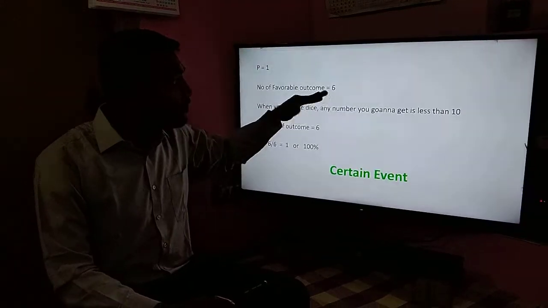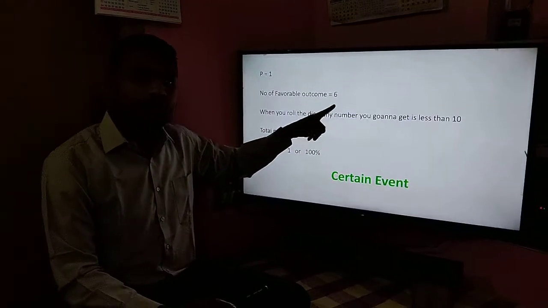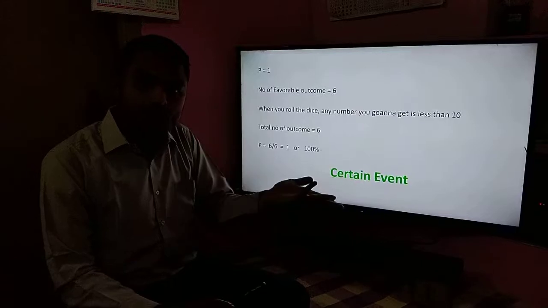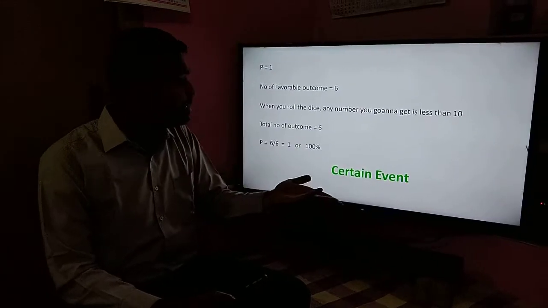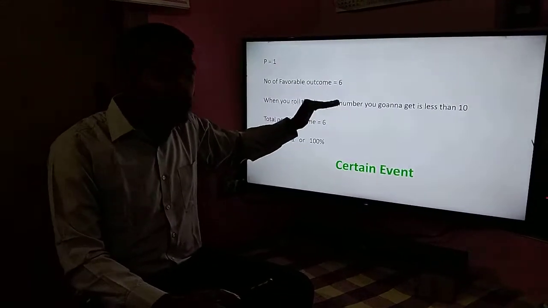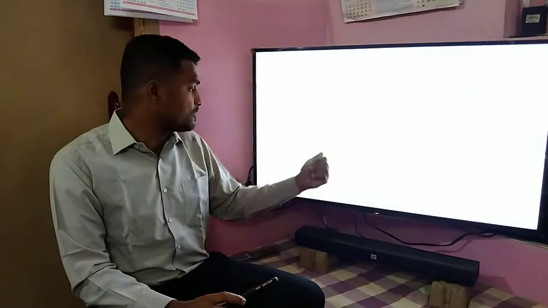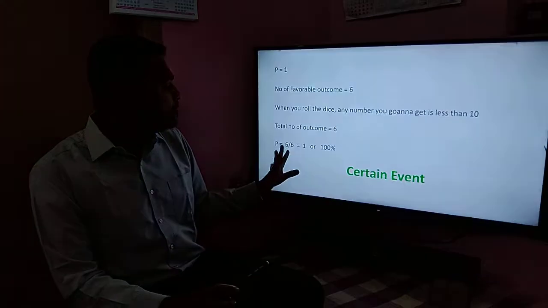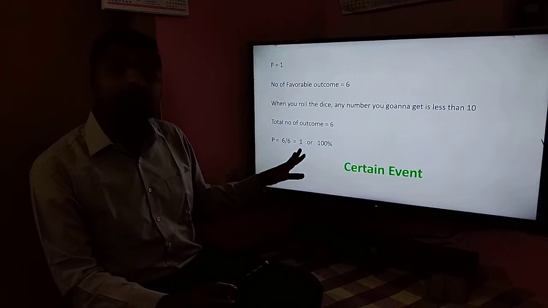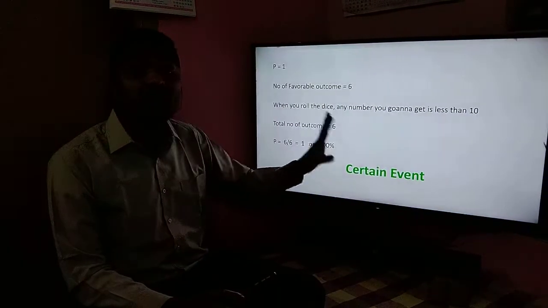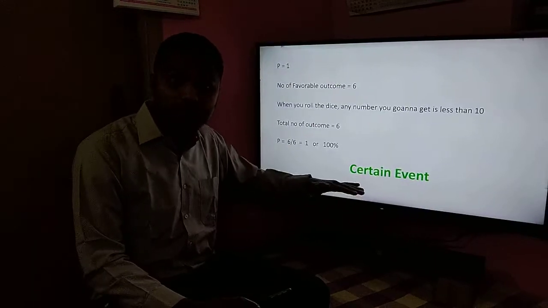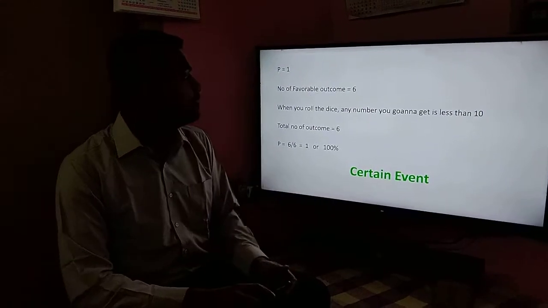So the number of favorable outcomes is 6, and the total number of outcomes is also 6. Here it is 6 by 6, which is 1, which is 100%, it will occur. So that is called a sure event or a certain event.